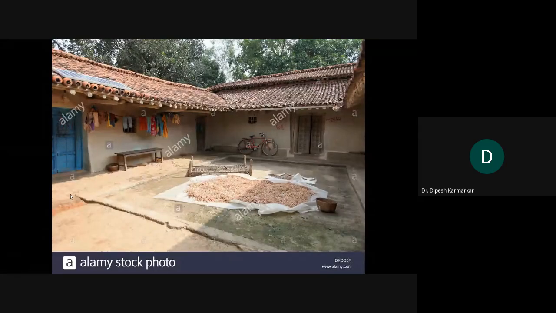Now this is another example. Again, why I brought this is because you can see that certain things are kept for drying. So that is another function of a backyard, I mean the courtyard. Okay, and this courtyard, as far as the photo is concerned, shows that there are rooms on three sides and it is open from one side. Other than the typical uses of the courtyard, another use is for drying purposes. Drying of clothes, of course, but a lot of other things also, such as different food items, can be kept for drying. Okay, I hope you are observing the other aspects also.